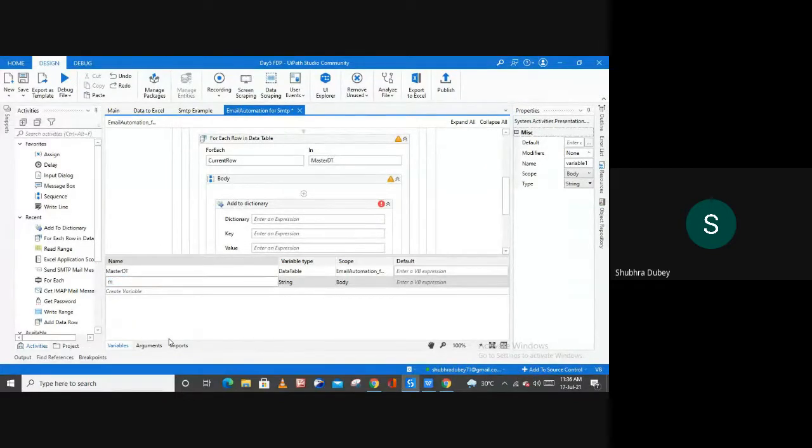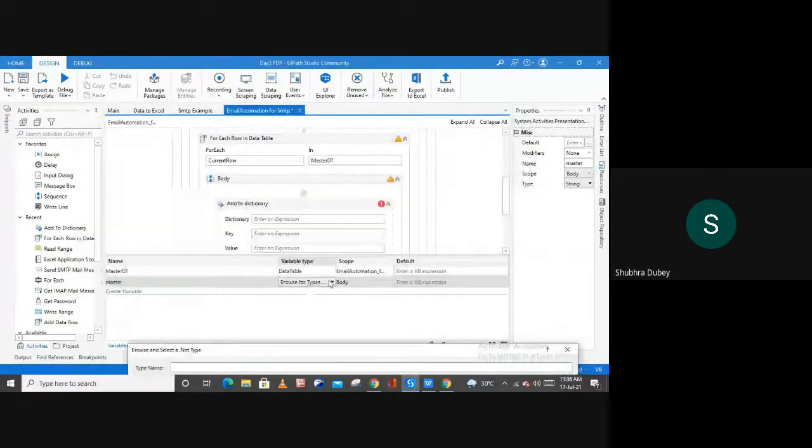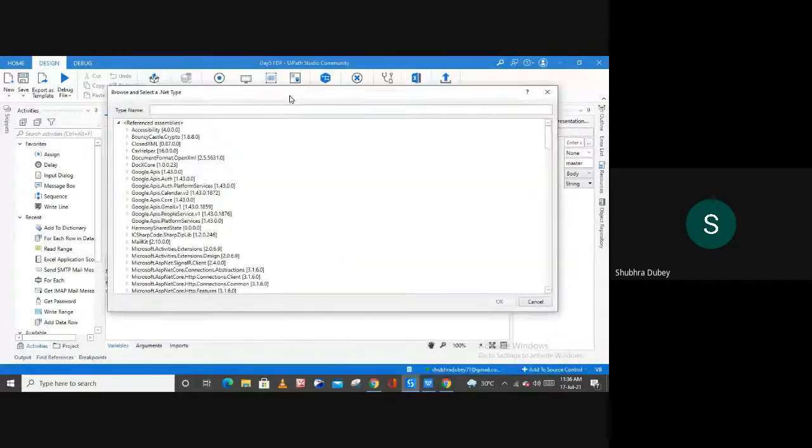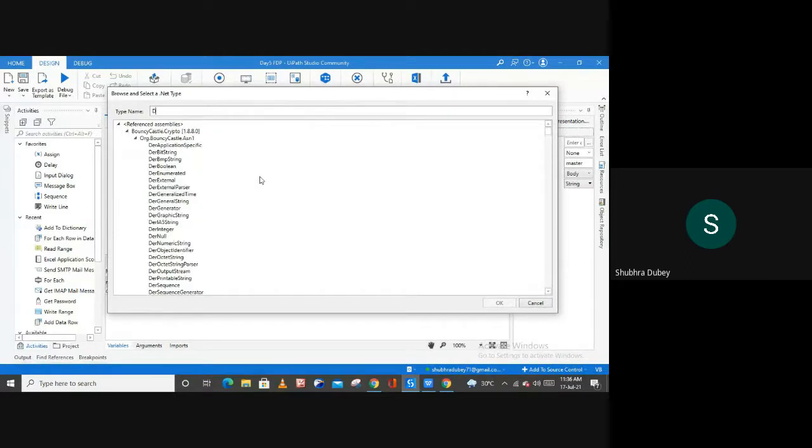So I'm going to name it master again, and then the type will be dictionary. Here we don't have any dictionary type, as you can see. So for this purpose, browse for type, and here you have to search for the dictionary. Simply type dictionary over here, and let me search for it. Here you have this.